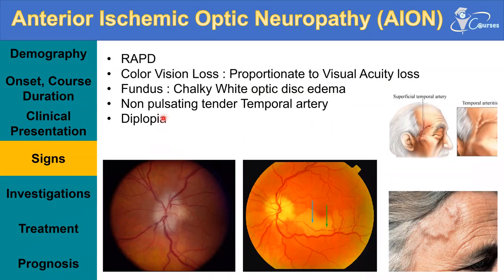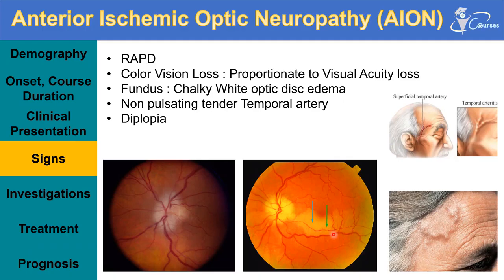And also, these patients can present with other manifestations of giant cell arteritis. Giant cell arteritis can cause occlusion of any artery, like ophthalmic artery occlusion, or ciliary artery occlusion. This patient has ciliary artery occlusion, so a cilioretinal artery occlusion. They can have a central retinal artery occlusion, or branch retinal artery occlusion.